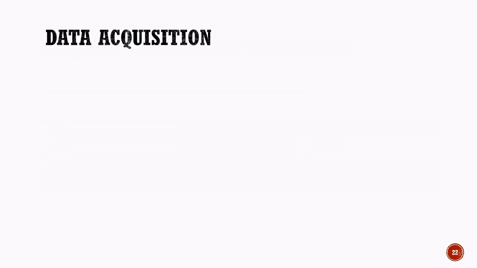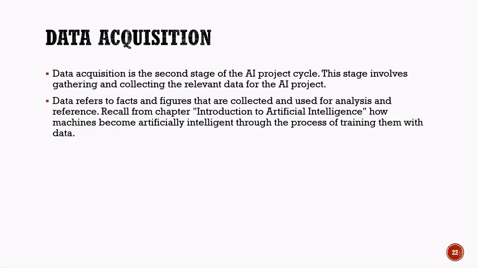Data acquisition. Data acquisition is the second stage of the AI project cycle. In this stage, we gather and collect the relevant data required for the AI project. The quality and accuracy of the data are very important because AI systems learn and make decisions based on the data they receive. Data refers to facts, figures, observations, and information collected for analysis and reference. This data can come from different sources such as surveys, sensors, websites, applications, cameras, or databases.